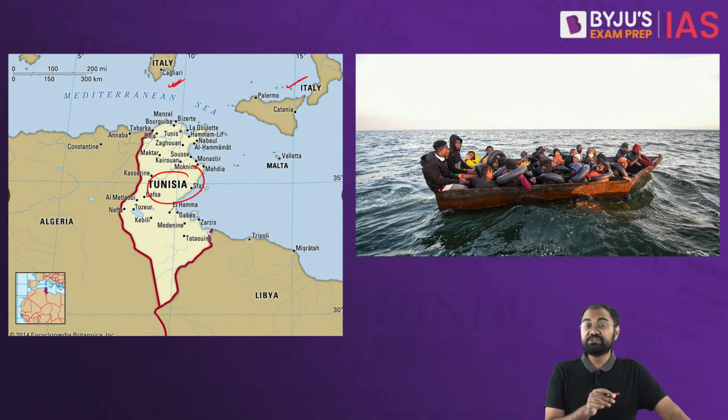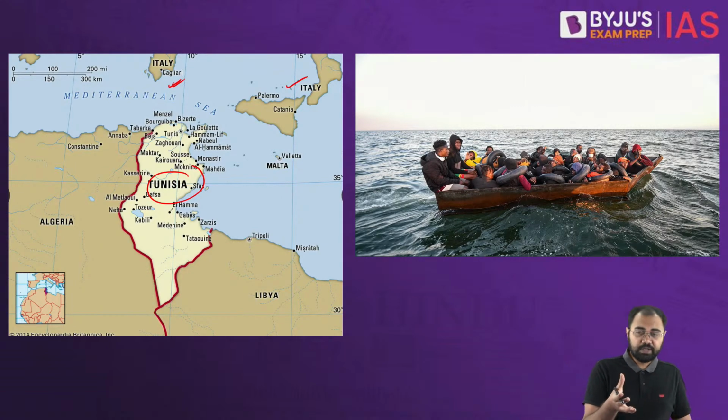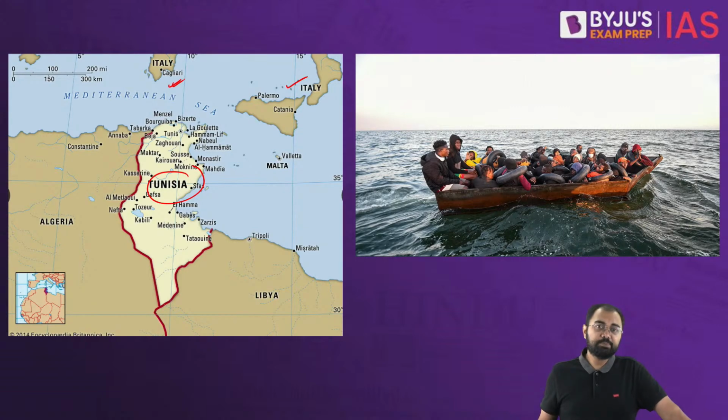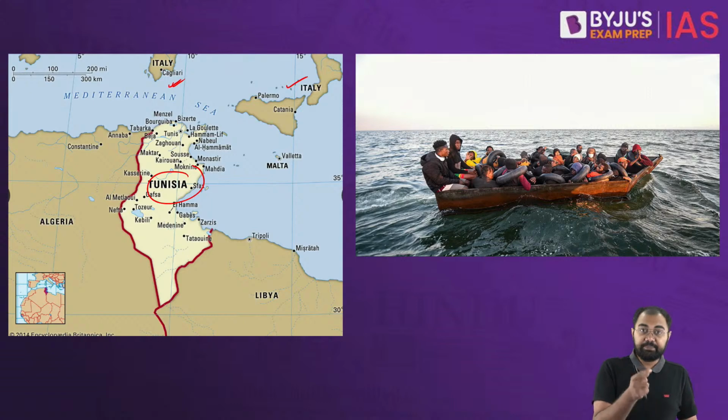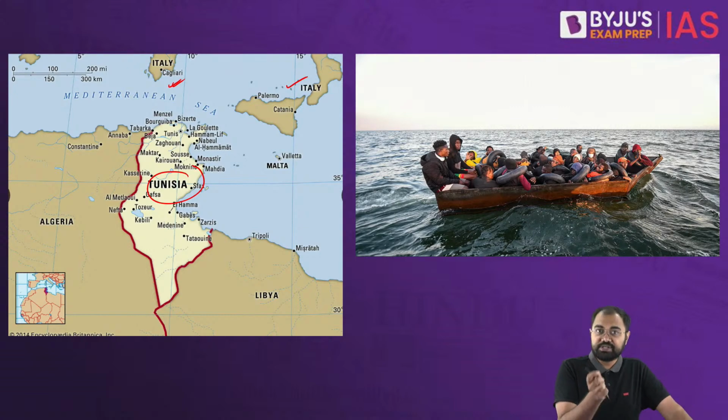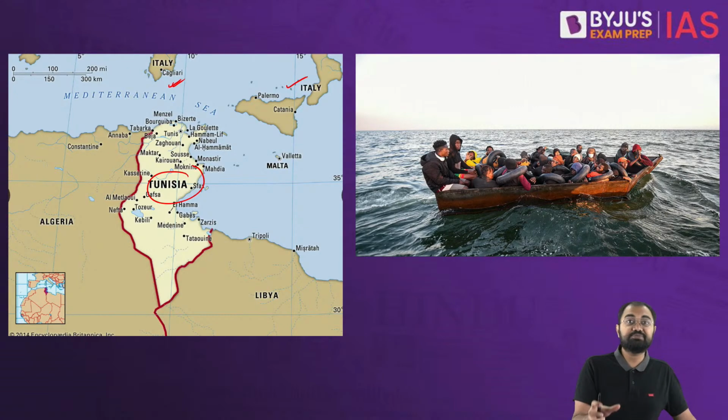However, this journey very often turns into a nightmare as they wait in makeshift shelters under very harsh conditions for an opportunity to cross to Italy. Many have fled from war, poverty, climate change and persecution, but they lack the funds to return to their homes if their plans fail.